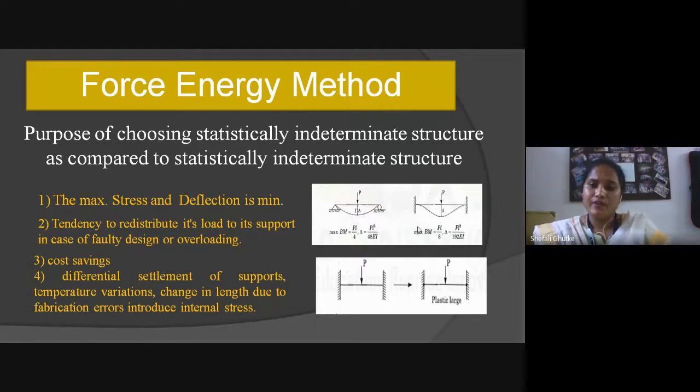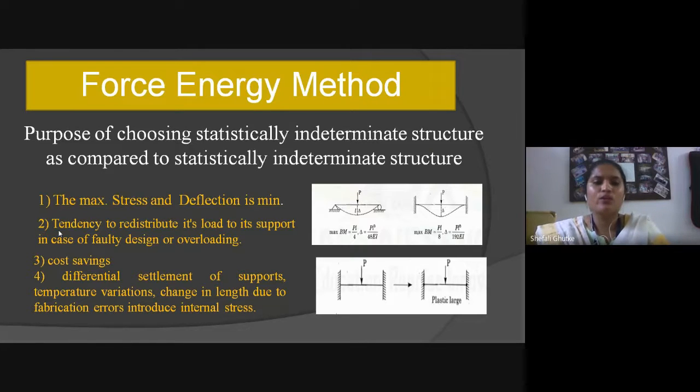But if we are choosing indeterminate structure, they induce less bending moment and less deflection. The second reason is the tendency to redistribute its load to its supports in case of faulty design or overloading.